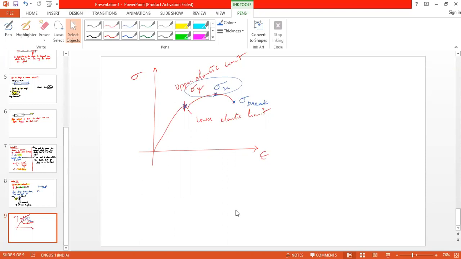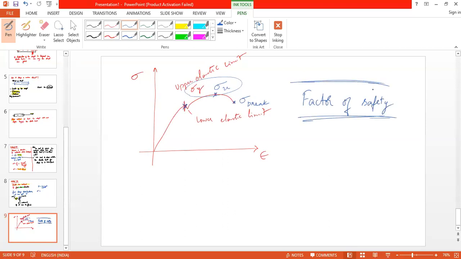Right? There will be so many uncertainties. So to account for all those uncertainties, people have introduced a factor called the factor of safety. Is it clear? Yes, sir. So to account for all those uncertainties, people have derived a factor which is called the factor of safety.